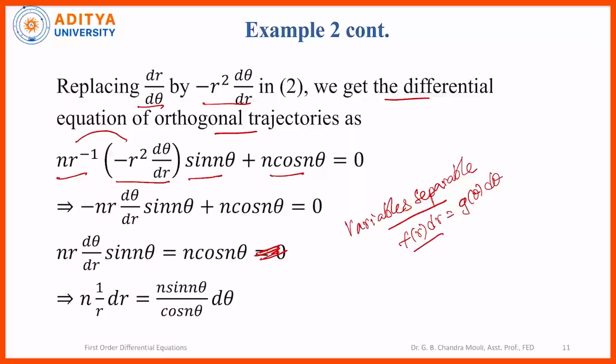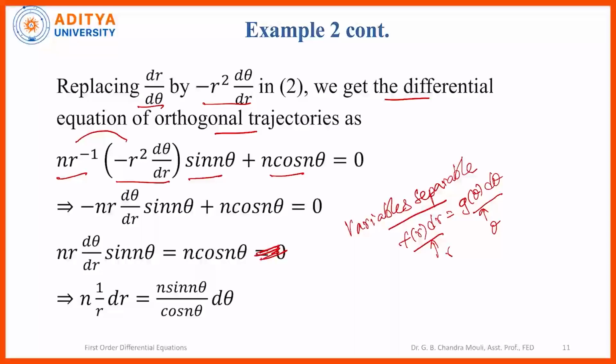That means we can write all r and dr terms on the left hand side, and all θ and dθ terms on the right hand side. So we are able to separate the variables r and θ, which means it is variable separable, and the solution is obtained by integrating on both sides.